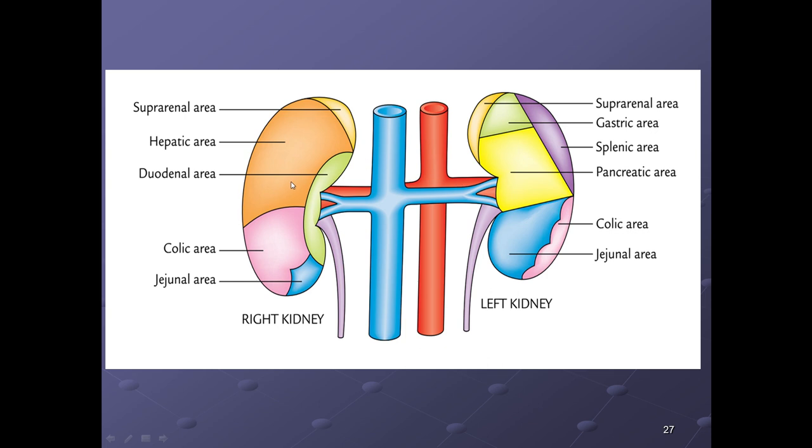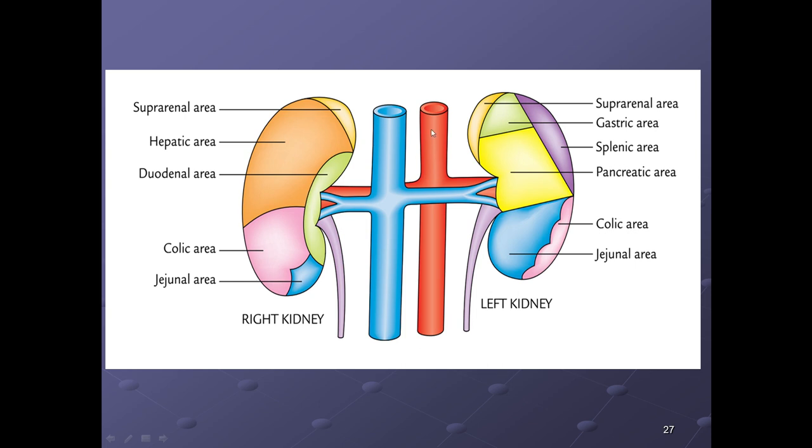So on the right side first is the suprarenal gland, of course the right suprarenal gland. Then is the hepatic area or the area for the liver, duodenal area, the colic area, that is hepatic flexure of colon, the jejunal area. Okay, the whole middle side is of the duodenum.